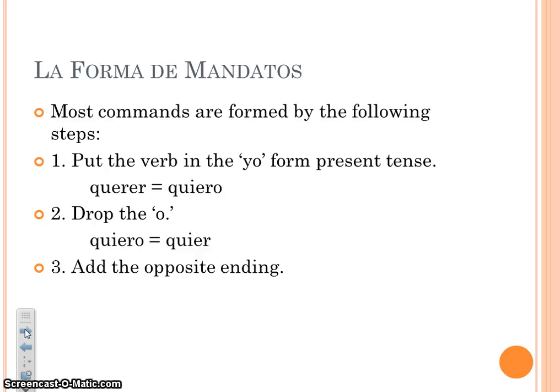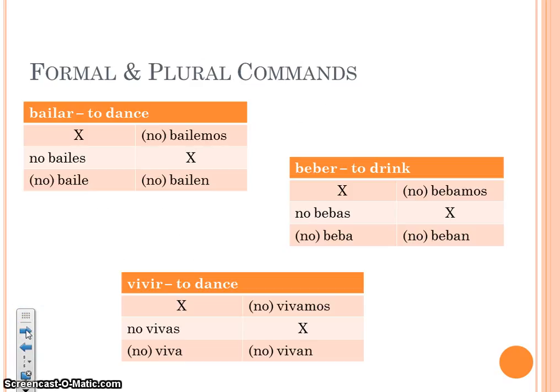And then we're going to add the opposite ending. And what that means is AR verbs end in o, as, a, amos, áis, and an. We're going to use ER and IR endings to go with AR verbs, and we're going to use AR endings for ER and IR verbs. And those are the present tense endings that you're going to be picking from.